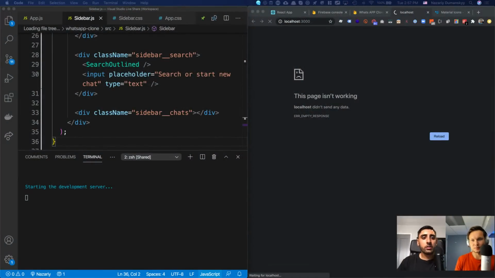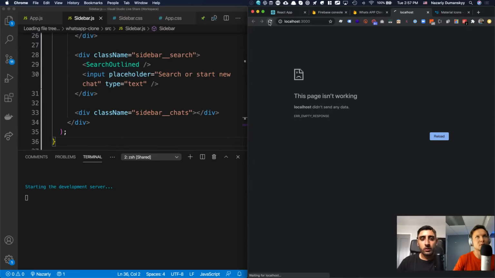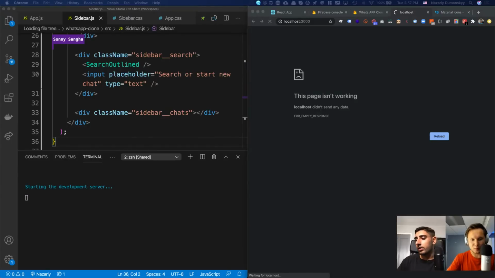Okay, I think now it should be up and running. Let's see. I'm going to refresh. Refresh one more time. Oh no, it still says starting web development server. So it looks like it's not done yet. Okay, so we'll carry on coding for now. It might just be the RAM or something.